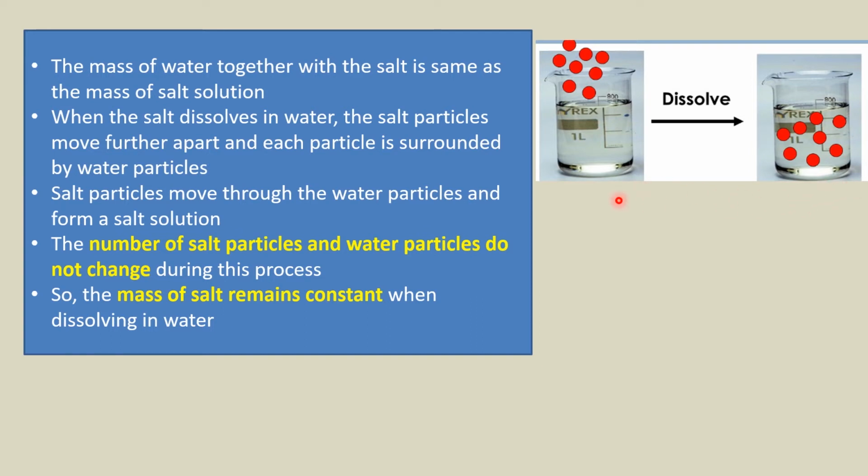When the salt dissolves in water, the salt particles move further apart and each particle is surrounded by water particles. Salt particles move through the water particles and form a salt solution. The number of salt particles and water particles do not change during this process. So, the mass of salt remains constant when dissolving in water.